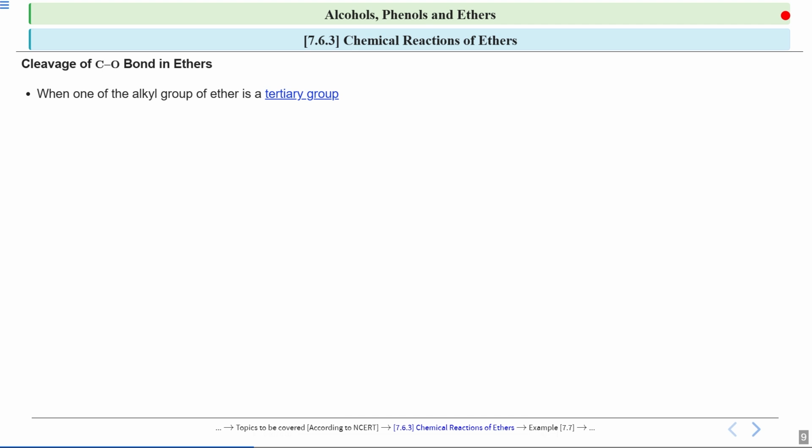Now students, we will see the case when one of the alkyl groups of the ether is a tertiary group. I have told you that if there is a tertiary group, then there is a possibility of a 3-degree carbocation. So in that case, the reaction will proceed by the SN1 mechanism and not the SN2 mechanism. So here the reaction will take place via the SN1 mechanism, and a tertiary halide will be formed.